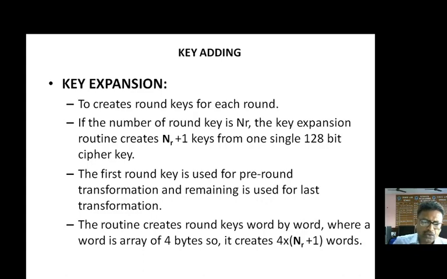So we have a certain routine by which we create the round keys, and these round keys are created word by word, whereas a word is an array of 4 bytes. Since round keys are created word by word, the total number of words which has to be created will be 4 into NR plus 1. If NR is 10, then 10 plus 1 is 11, 11 into 4 is 44. So we have to create 44 words of the key from the 128-bit key.